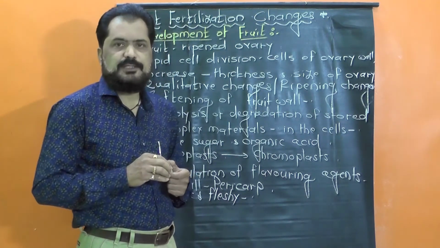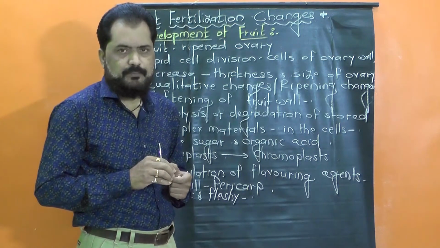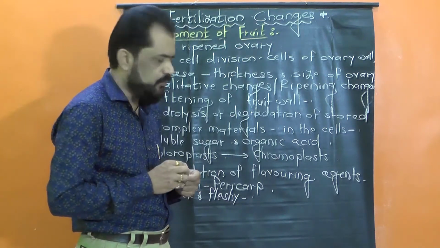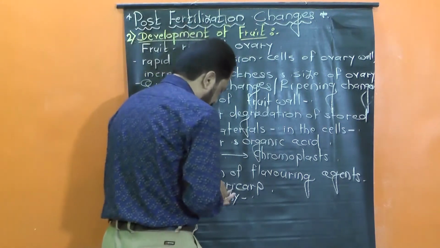In 11th, while studying the structure of a typical fruit, we have considered and studied about the mango. Let me explain you once again. Say here is the mango.